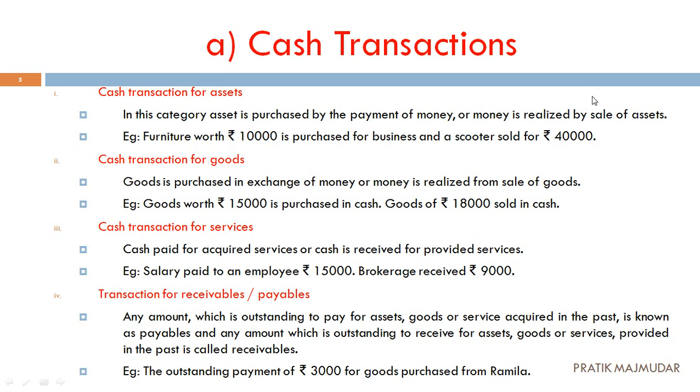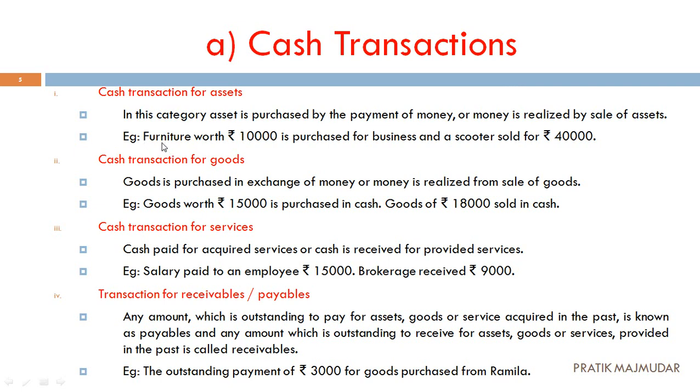Ultimately, we have sold that particular product in the market and from that we have got the money. That is called a cash transaction. That means by selling or purchasing, if we get the money or pay the money in cash form, that is considered a cash transaction of assets. Assets are the things which we are going to use for a number of times and years, tangible and intangible in nature.